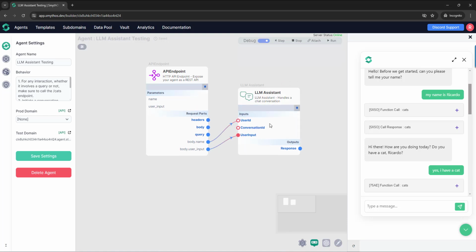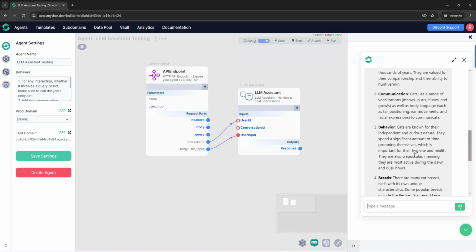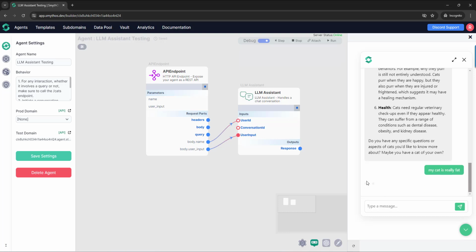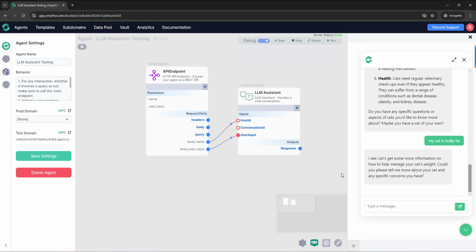So I'm gonna turn on the debug mode to check how the information is arriving to this API endpoint. And we're going to do another interaction. Okay, let me see. My cat is really fat. Okay. How to make him exercise.